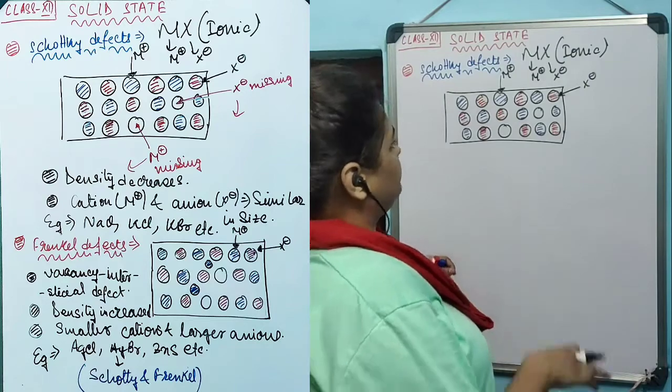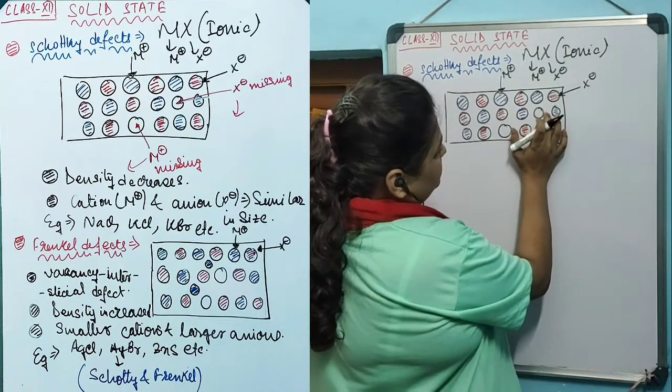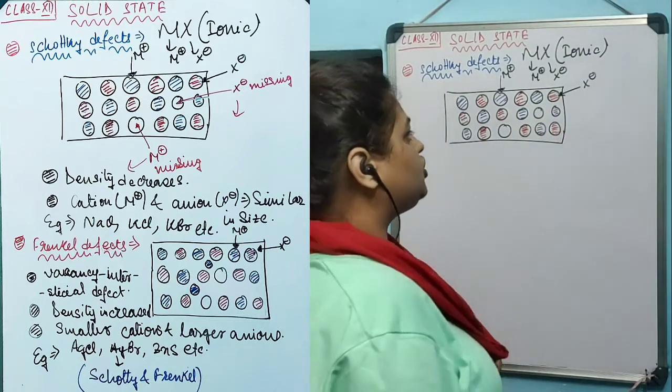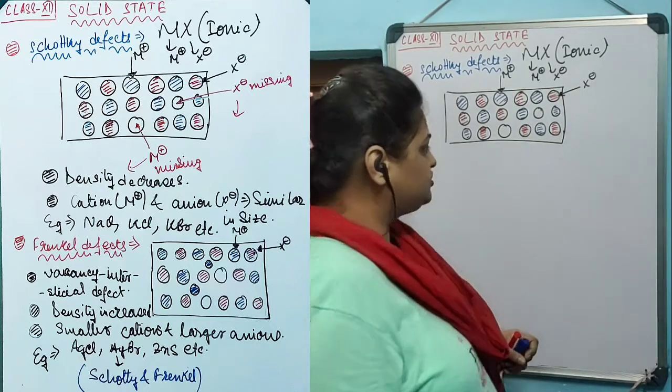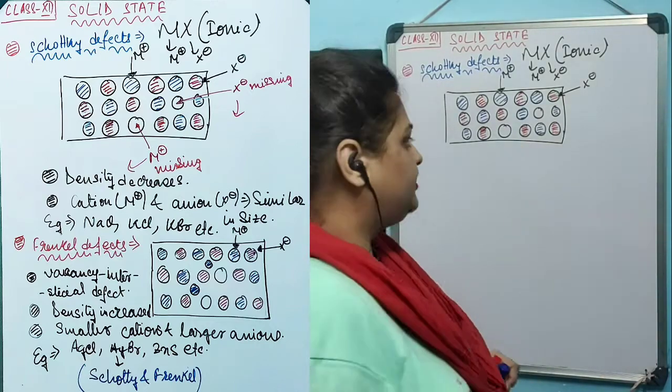Now if you observe, here it should have been an X- red dotted particle, and here there should have been a blue dotted particle.